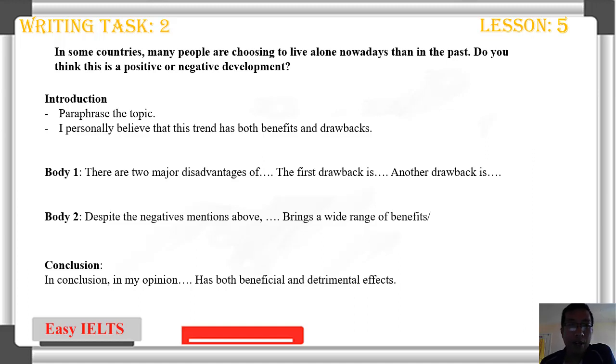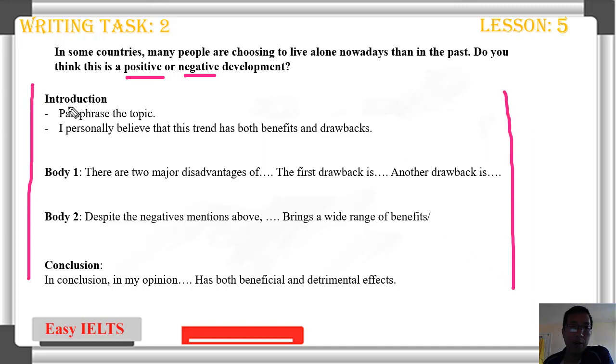So today we look at lesson number 5. We look at the positive or negative. This is the structure that I use. For introduction, you just paraphrase the topic and add this sentence: I personally believe that this trend has both benefits and drawbacks. Okay, you want to talk about both.